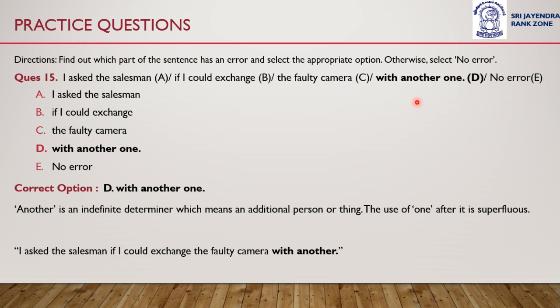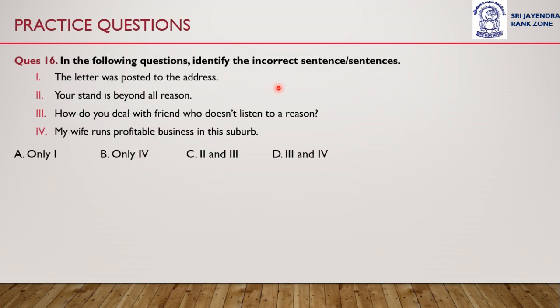We will remove one, okay? Why? Because one will become superfluous over here. We have already used another. I asked the salesman if I could exchange the faulty camera with another. Correct option is option D, with another one. Let's move on to question number 16.